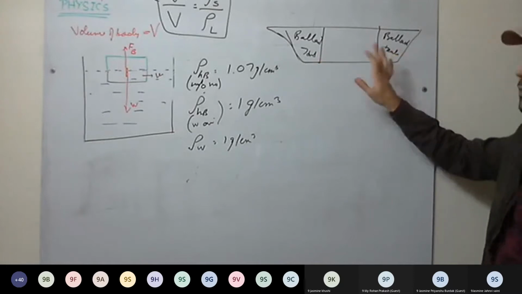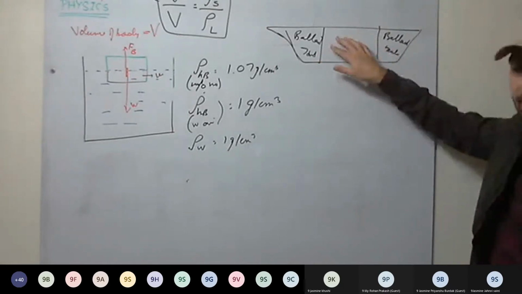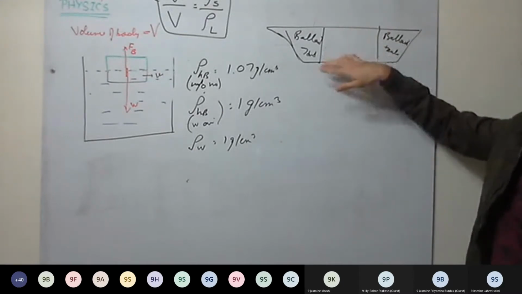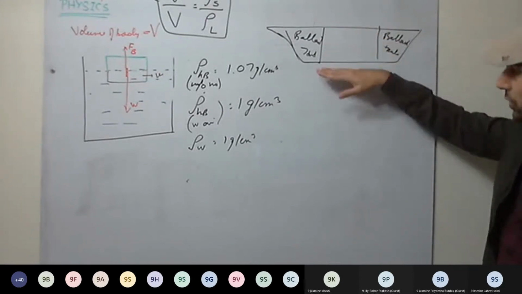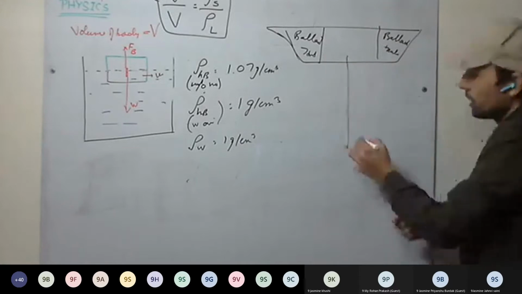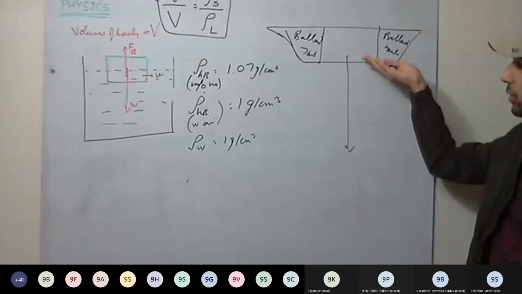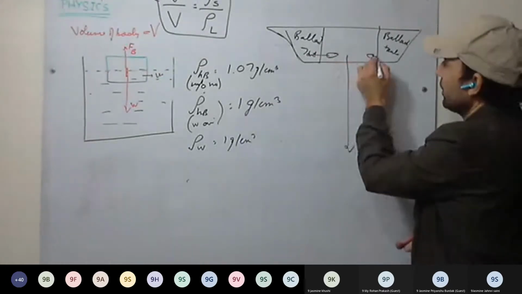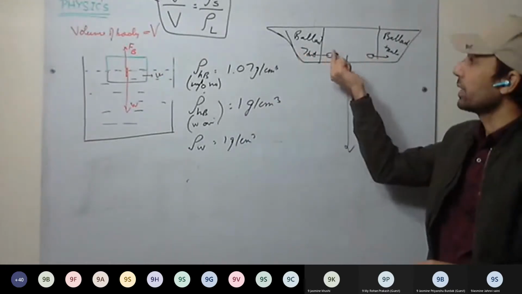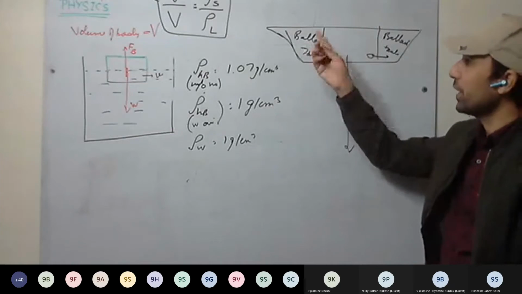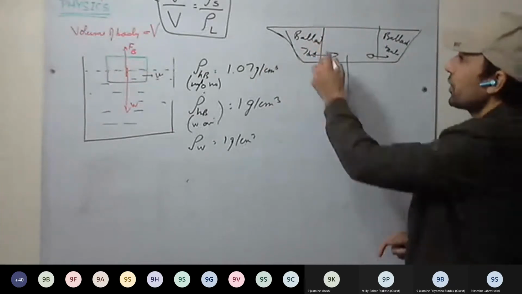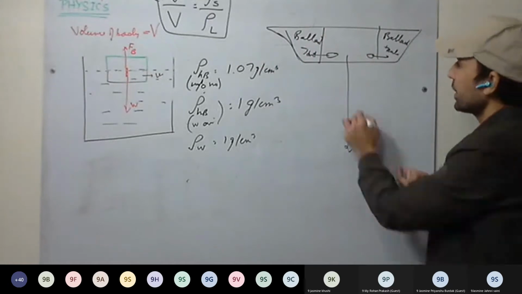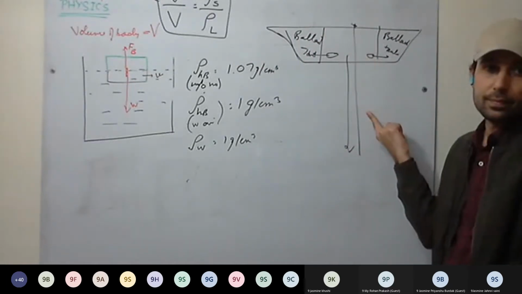If these are filled with water, what will happen? The average density of the submarine increases. As the density increases and becomes more than the density of the water, it starts to sink. Now, if we have to make it rise again, what will we do? There are pressurized cylinders. From them, air is injected, water is removed, and the tanks are filled with air. So the average density of the submarine decreases and it rises again.